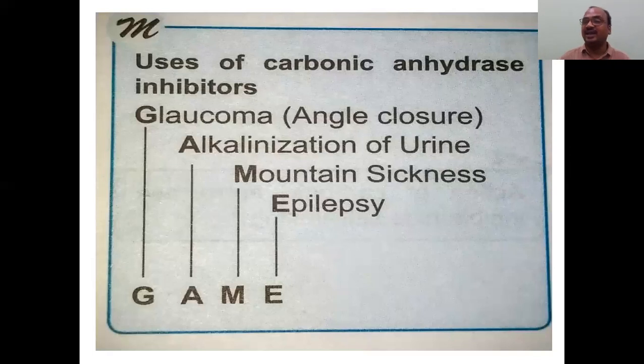And uses of carbonic anhydrase inhibitors. What are the other uses? Here I have shown a code word, GAME. Glaucoma, a very important one. A number of times it appeared in pharmacy, nursing, MBBS, MD and all. Carbonic anhydrase inhibitors are not only diuretics; glaucoma, closed angle glaucoma. You see my glaucoma video in the playlist. Alkalinization of the urine. Mountain sickness: if you are going to a mountain, you will get sick. In such a case, they will use this. Epilepsy. Game over.